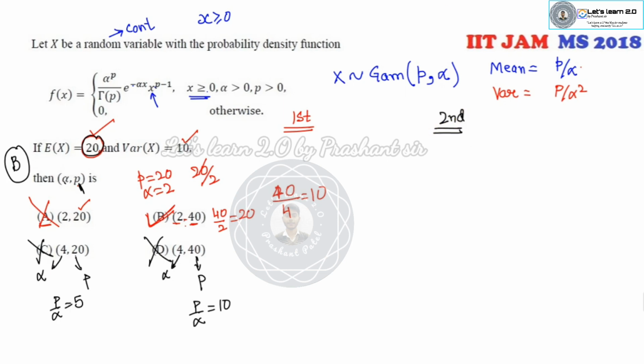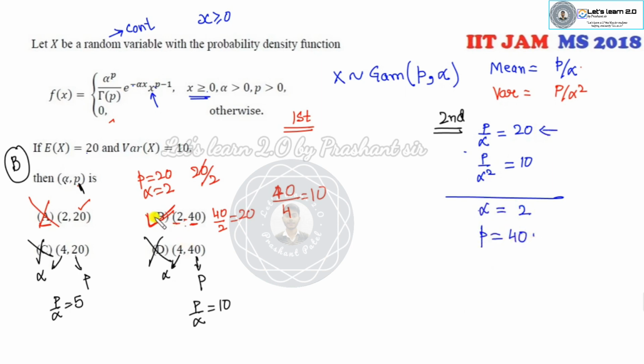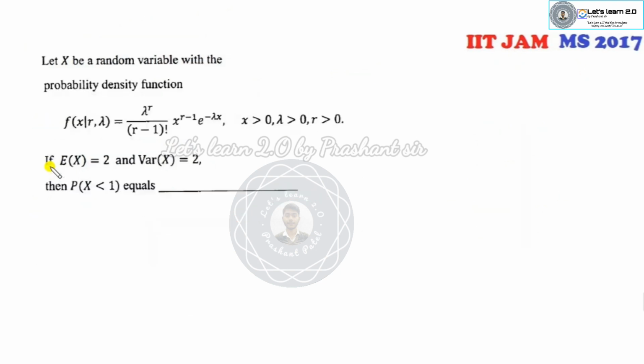There is one more method. The second method is how you can do it. You can look at the statement. Mean is 20. That means P over alpha is 20. Variance is 10. So what you can do is divide them. If you divide them, alpha will be 2. Once alpha is 2, P will be 40. So it's your choice whether you want to check the options and discard them or you can simplify it. So the right answer is B, the correct option.